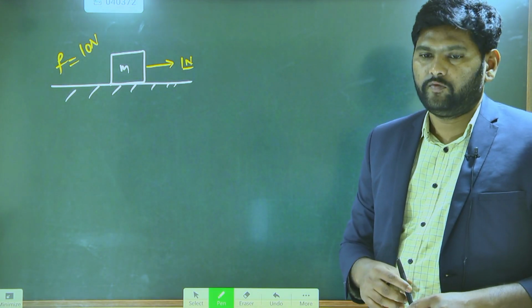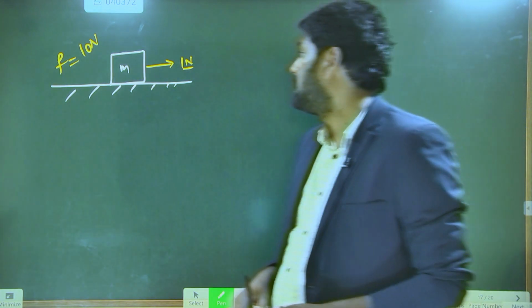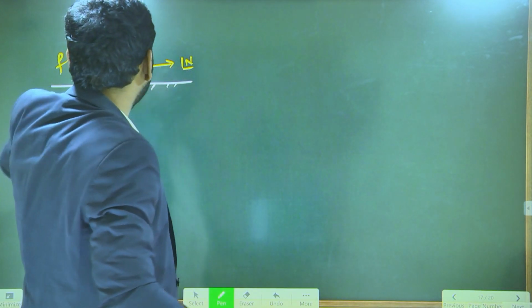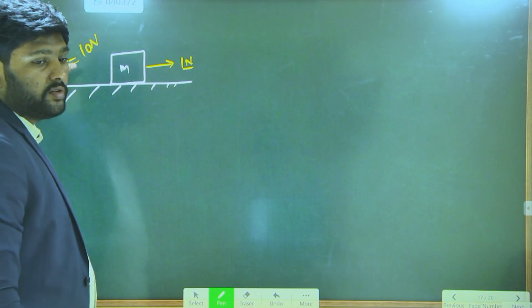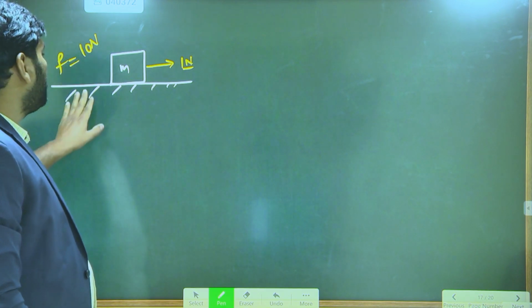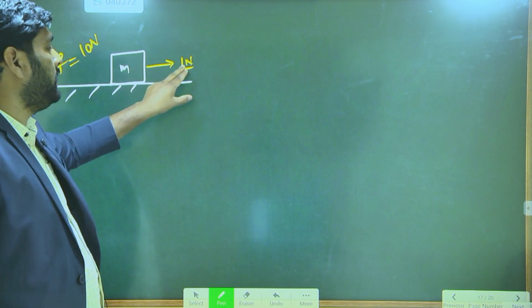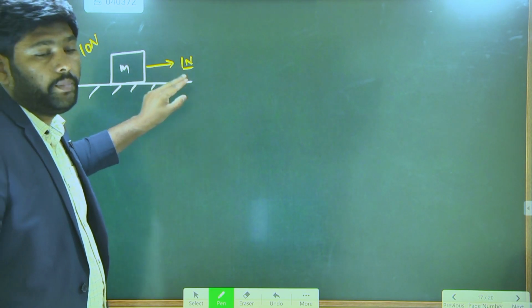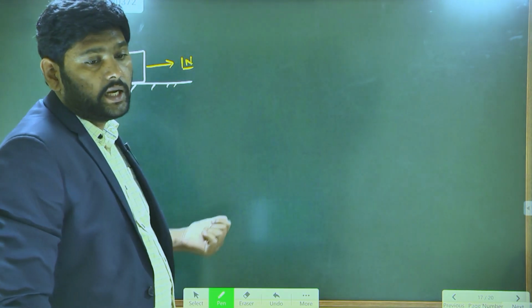It can't move. Why can't it move? Because the applied force is less than the maximum force the surface can apply, 10 Newtons. We applied only 1 Newton. Why is it not sliding?